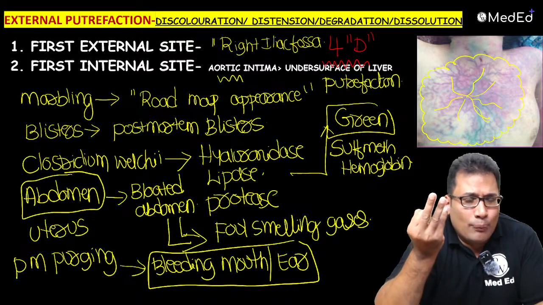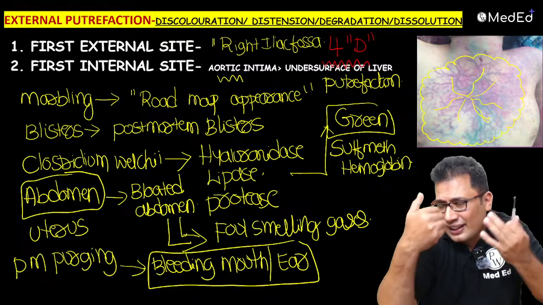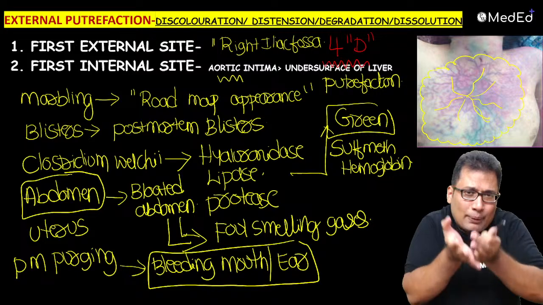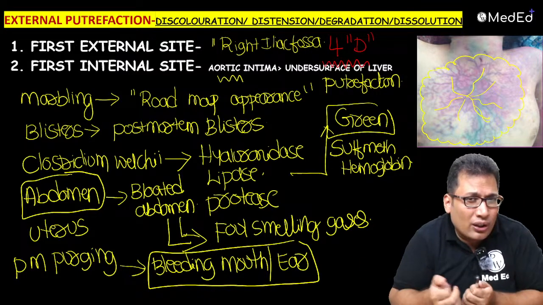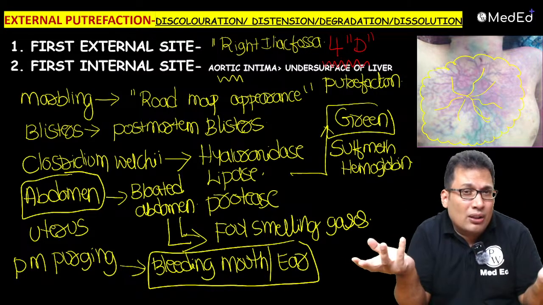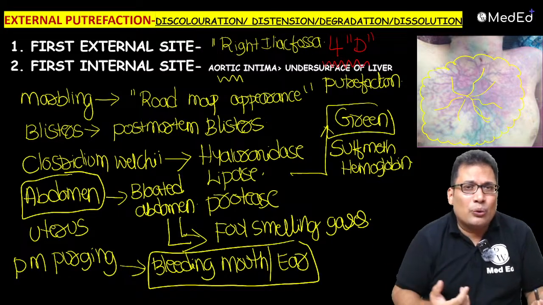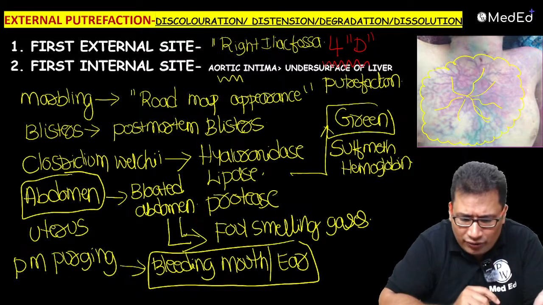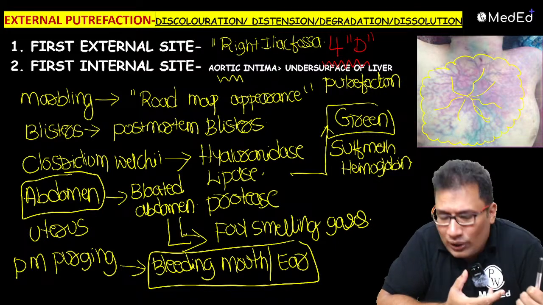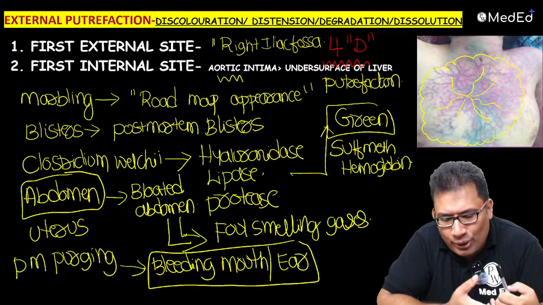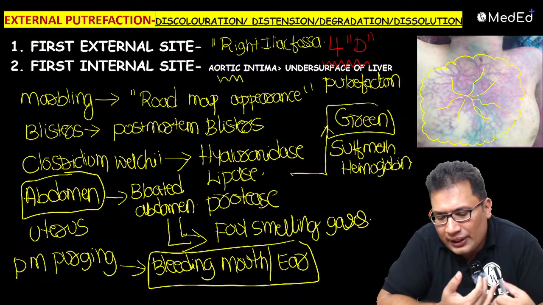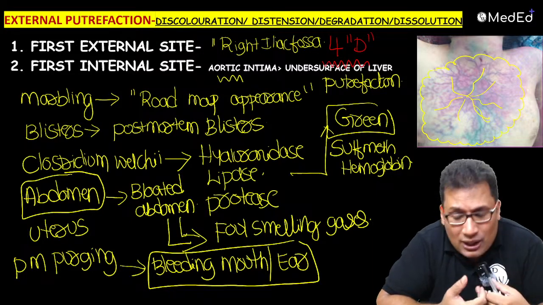Then the abdomen can be bloated because of the gas inside the intestine. So the abdomen can be bloated, and the body floats in the water. There can be bursting of the abdomen after 3 or 4 days. The uterus also undergoes the same finding, autolysis. There can be post-mortem purging, bleeding from the mouth and the ear. So that can be a post-mortem artifact.